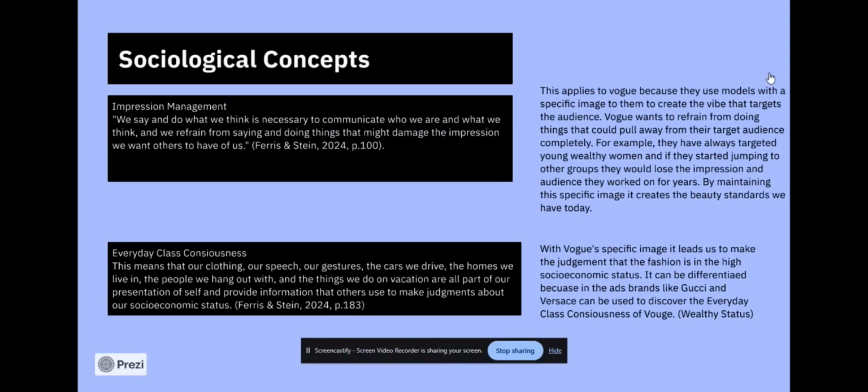And then I said that with Vogue's specific image, it leads us to make the judgment that the fashion is in the high socioeconomic status. It can be differentiated because in the ads, brands like Gucci and Versace can be used to discover the everyday class consciousness of Vogue, which is the wealthy status.